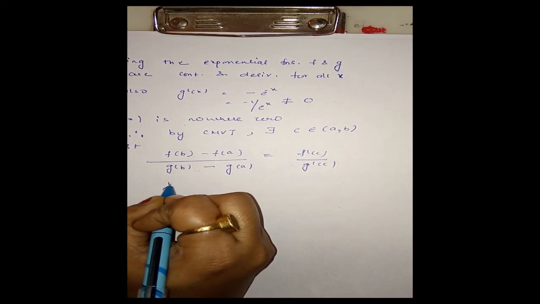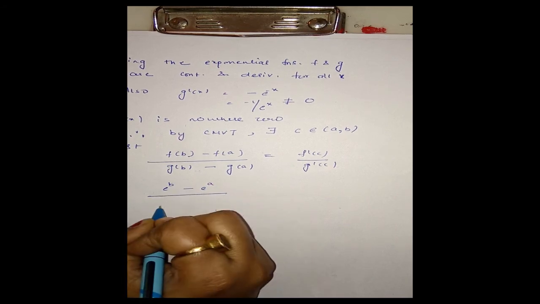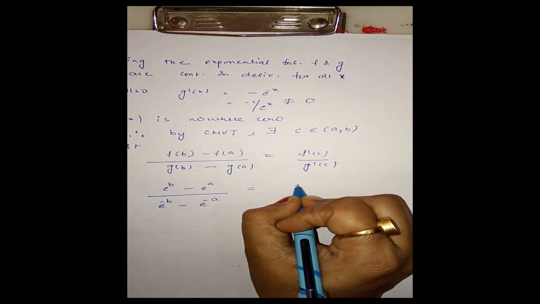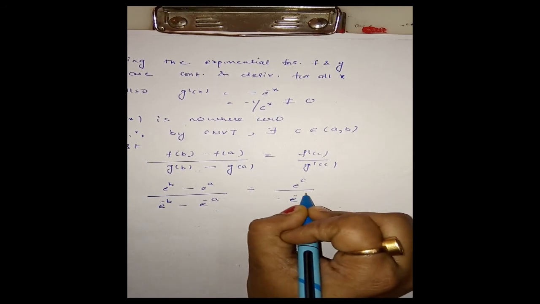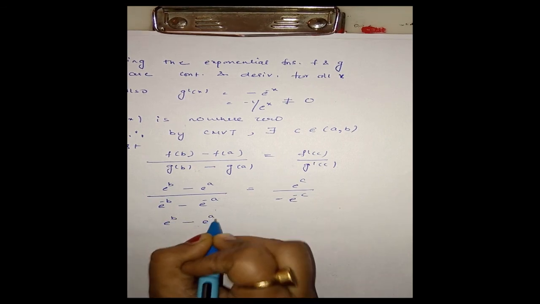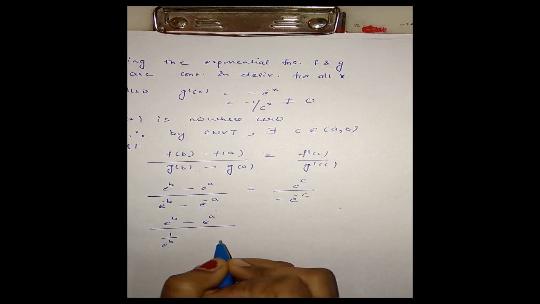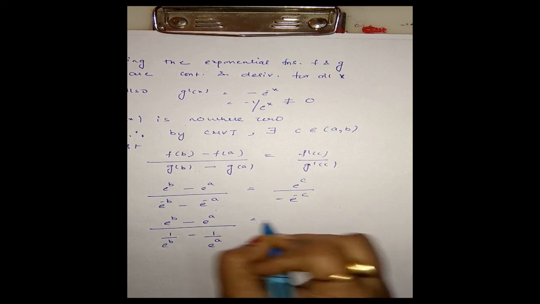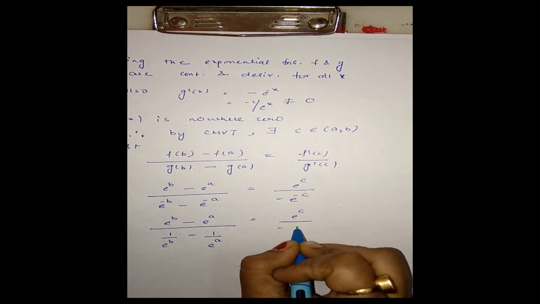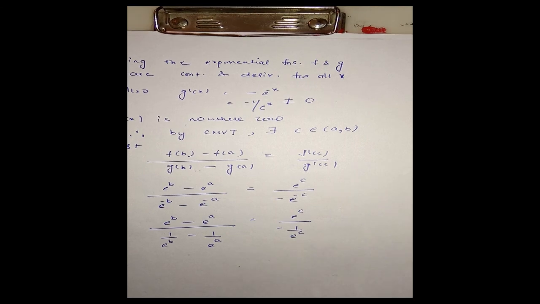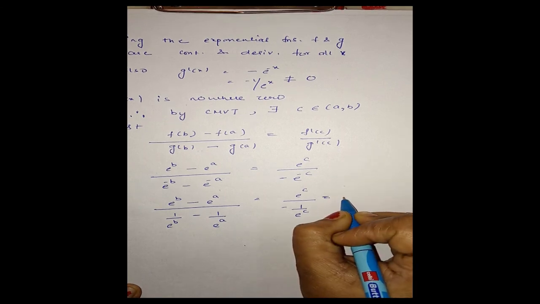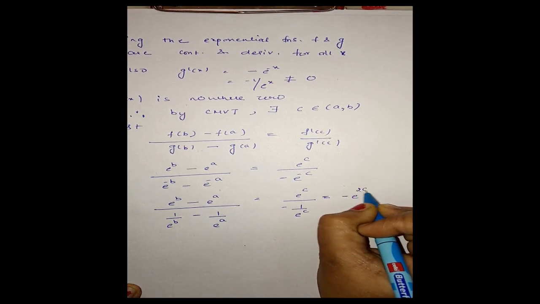This gives e of b minus e of a divided by e of minus b minus e of minus a is equal to e of c and minus of e of minus c. Clear? Now this is e of b minus e of a divided by 1 upon e of b minus 1 upon e of a. Clear it is? And same way here it is e of c and this. I can write this as this, and this is nothing but equal to minus e of 2c.